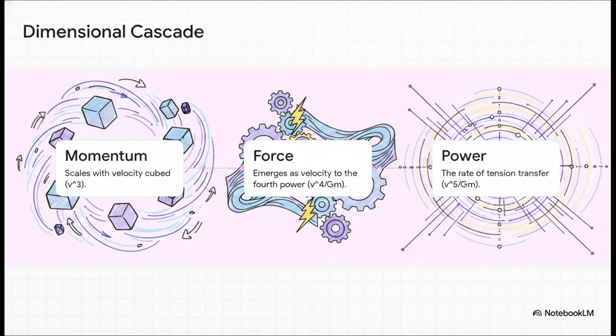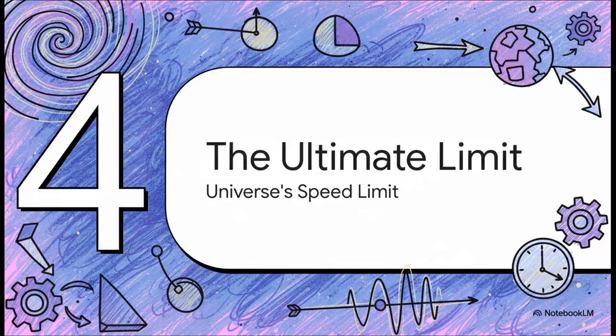And this isn't just some abstract math equation. It represents the maximum functional rate at which the fabric of reality can process tension and physically transfer energy across space. Let's see how this builds into Part 4, the ultimate limit, the universe's speed limit.